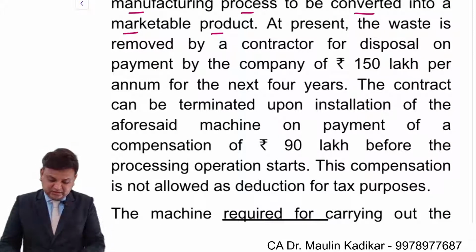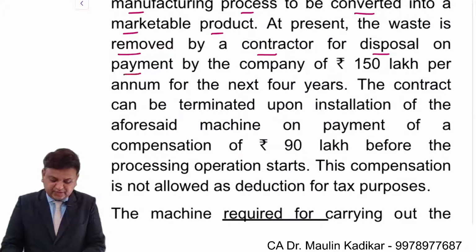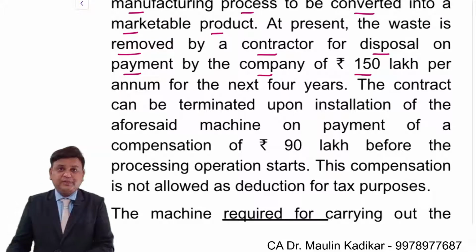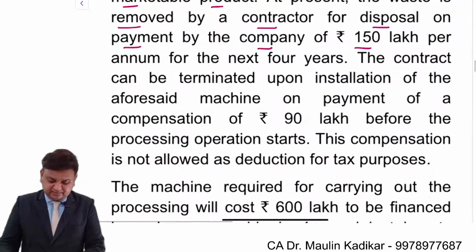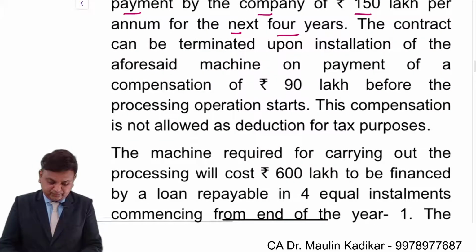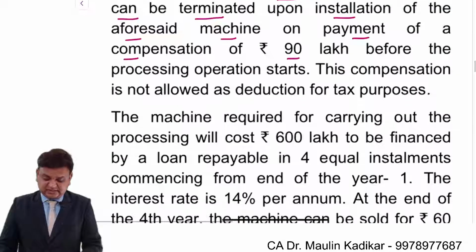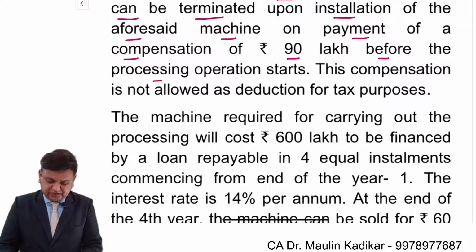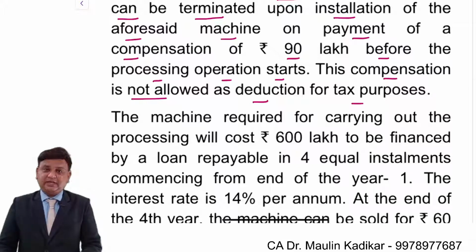At present, the wastage is removed by a contractor for disposal on payment by the company of rupees 150 lakhs per annum for the next 4 years. The contract can be terminated upon installation of the aforesaid machinery on payment of compensation of 90 lakhs before processing operation starts. This compensation is not allowed as a deduction for income tax purpose.